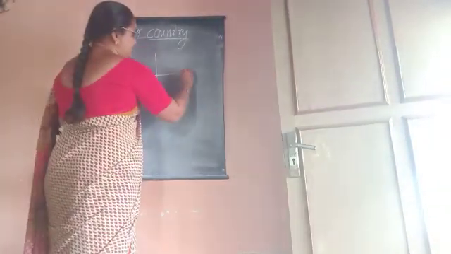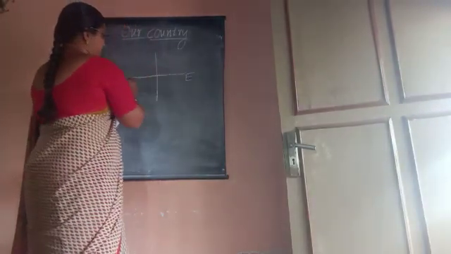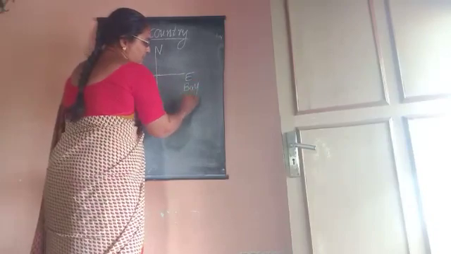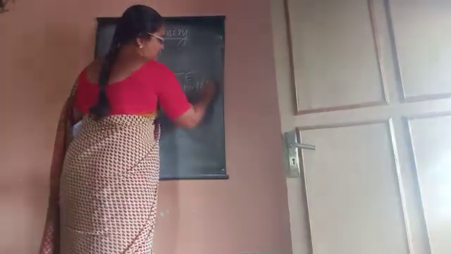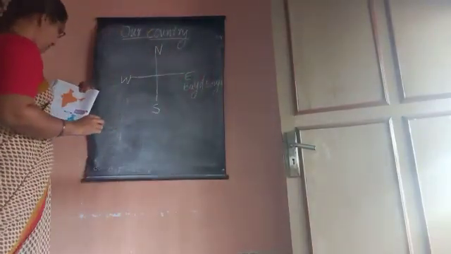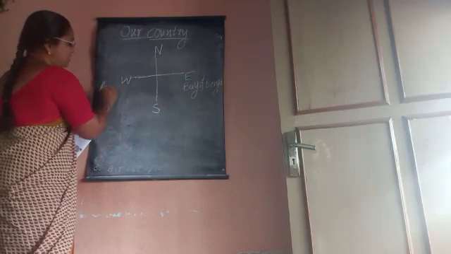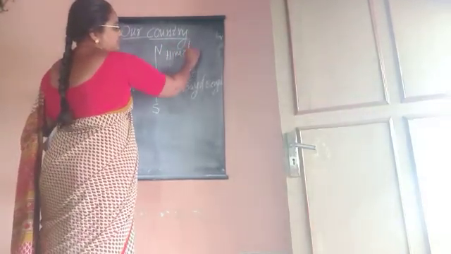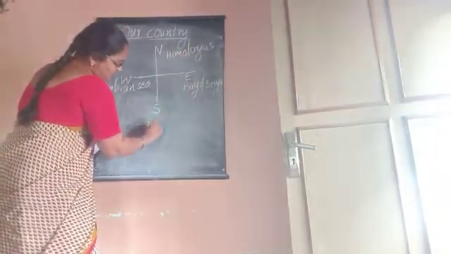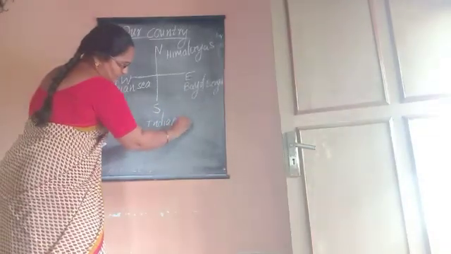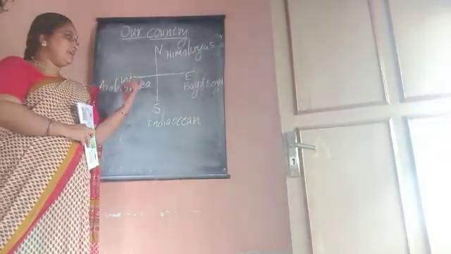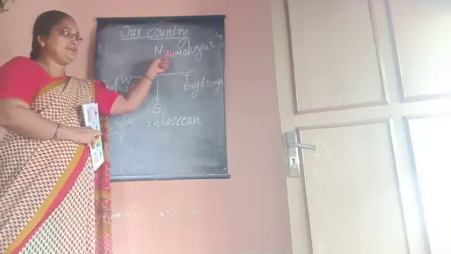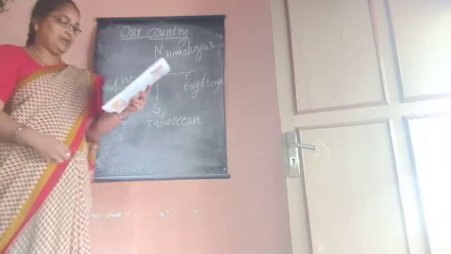There are four sides. India is surrounded by, in the east, Bay of Bengal; in the west, Arabian Sea; in the north, Himalayas; and in the south, Indian Ocean.